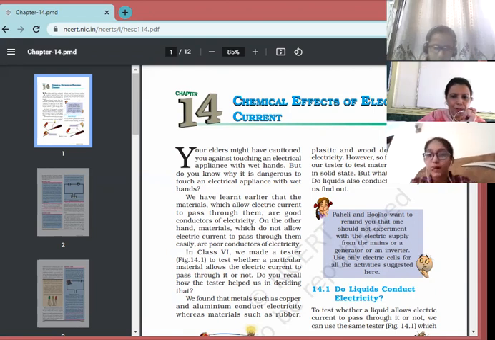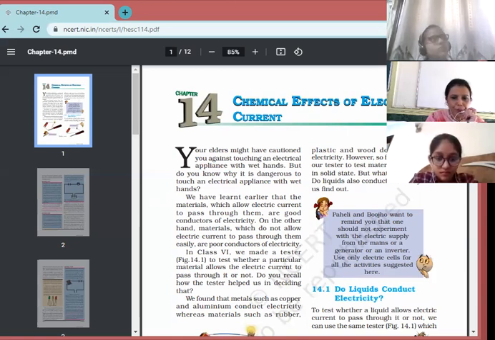I will tell you when we are going to do it. These are the two rods we use in a solution. The circuit will not complete unless the positive and negative ends are joined. So these ends of the battery are joined with the help of rods, and those rods are conducting.